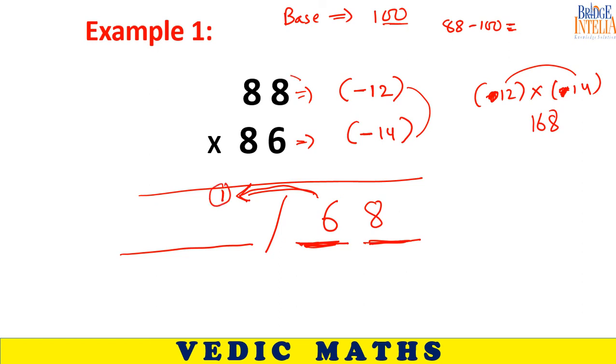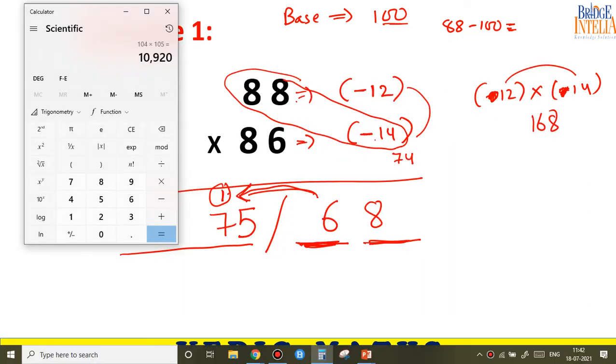Now what next? Add diagonal numbers. Minus 14. So 88 minus 14 is equal to how much? 74. And this 1 has come forward as carry. So 75. The answer is 7568. Let us verify: 88 into 86 is 7568.